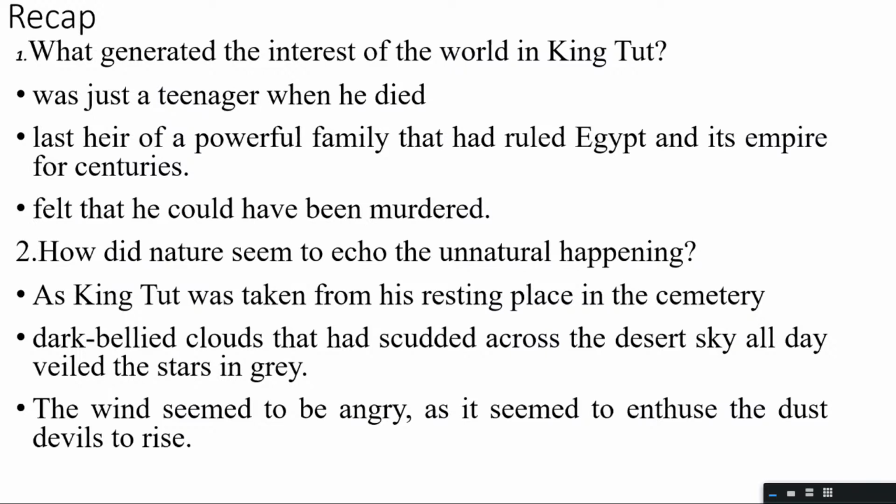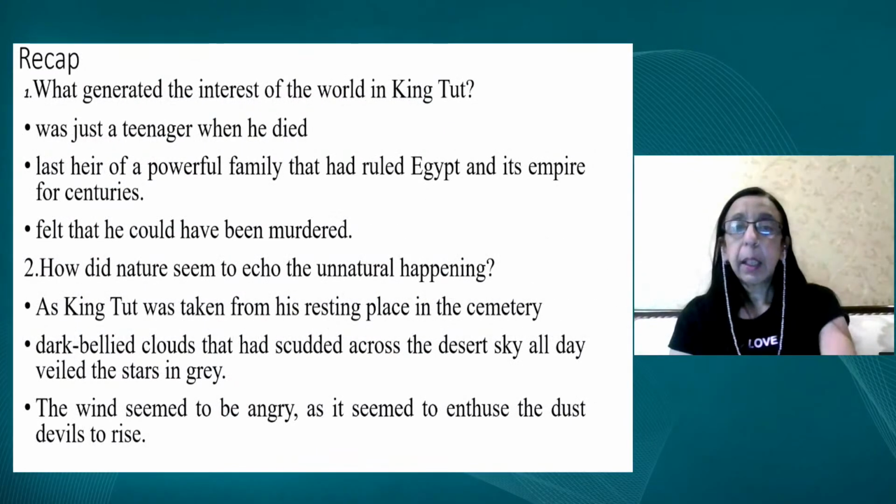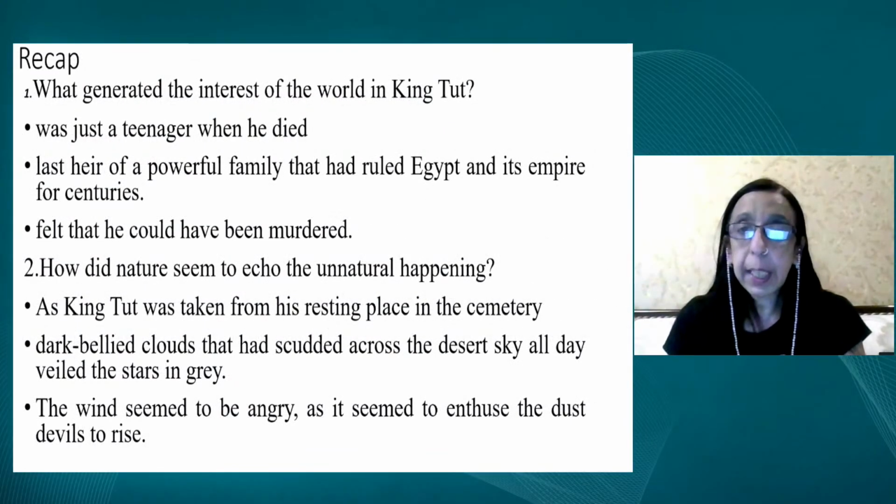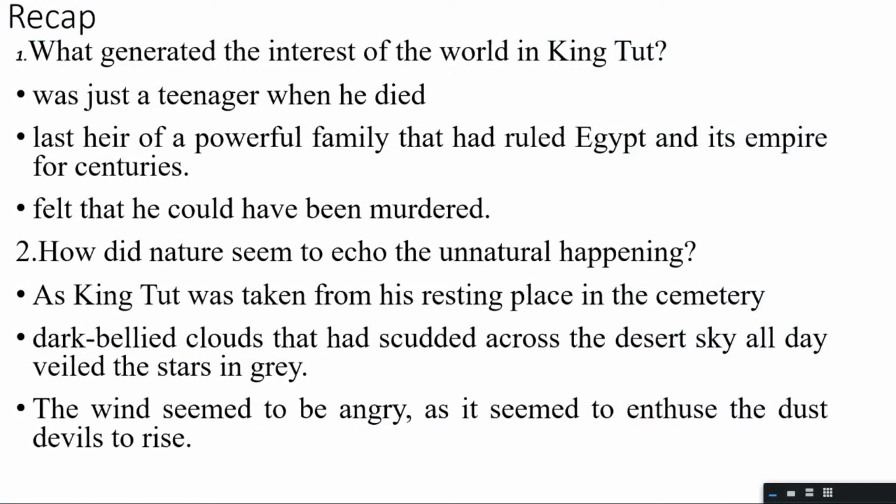Second, he was an heir to a powerful family that had ruled Egypt and its empire for centuries. It was felt that he could have been murdered. And what were the unnatural things that happened? See, as you know, when CBSE assesses, it marks you for your value points. So you have to remember all the facts, because content is important, as important as the language.